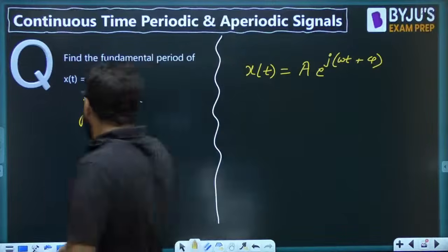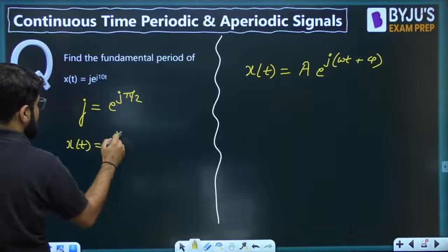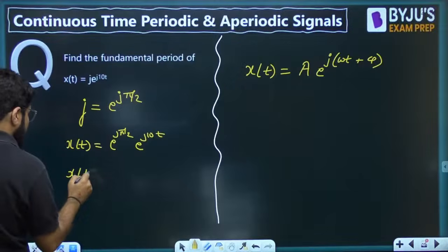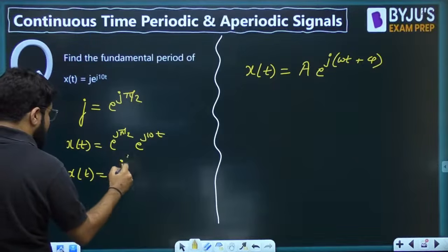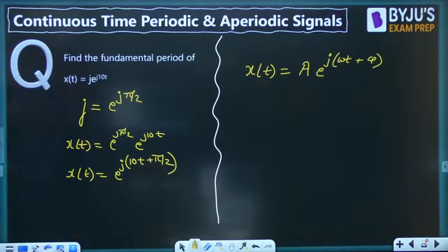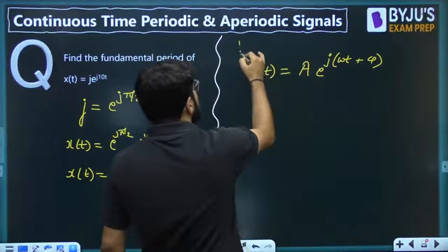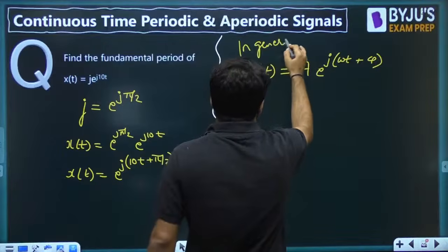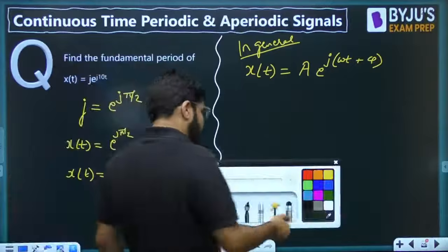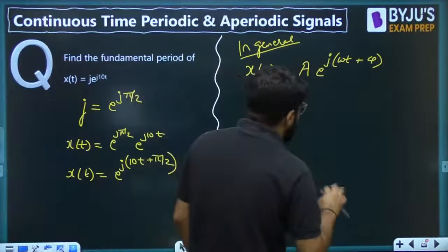Okay, so if j is e^{j pi by 2}, what is going to be x(t)? x(t) becomes e^{j pi by 2} into e^{j10t}. That means your signal is e raised to the power j, taking it common, 10t plus some initial phase, that is pi by 2. Let us say that is 5. So if in general, this is the signal given to you, whether this will also have the same period. Okay, one simple way of rectifying it. This is the next important class, the complex exponentials, whether they are periodic or not.